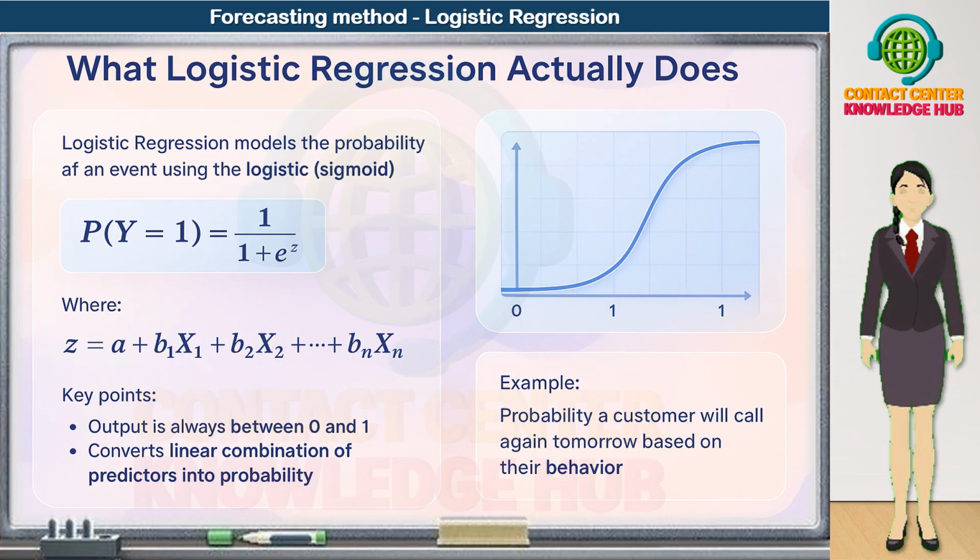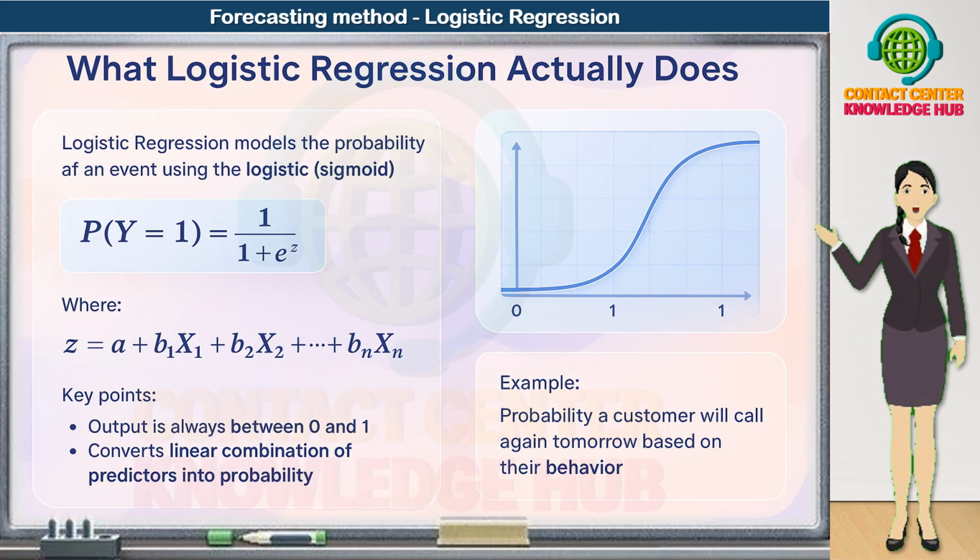This does three important things. The output is always between 0 and 1, so it behaves naturally as a probability. It converts a linear combination of predictors into a probability, taking a familiar regression setup and turning it into a likelihood. It is ideal for forecasting classification outcomes, situations where the result is event versus no event, such as churn versus no churn, default versus no default.